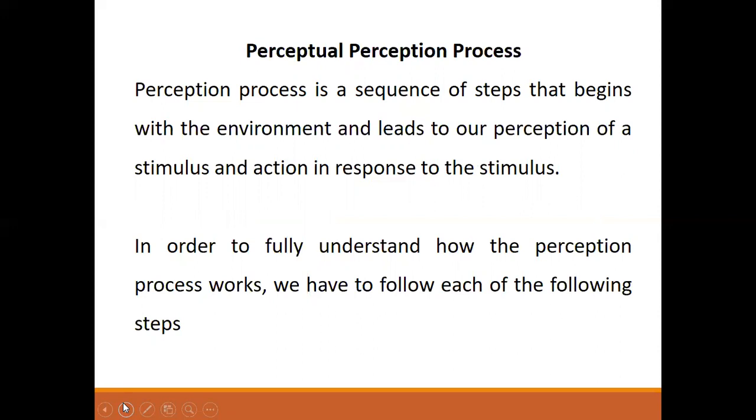It is a sequence of steps that begins with the environment and leads to our perception of a stimulus and action in response to this stimulus. In order to fully understand how the perception process works, we have to follow each of the following steps.